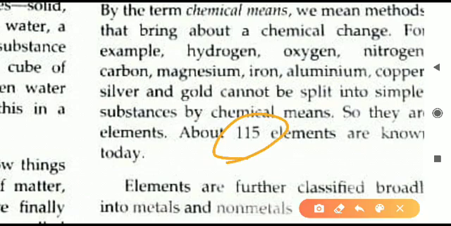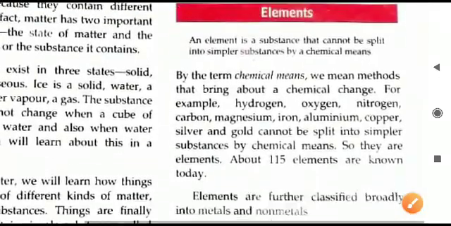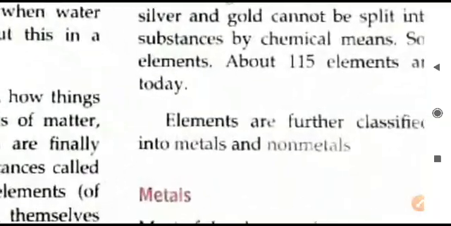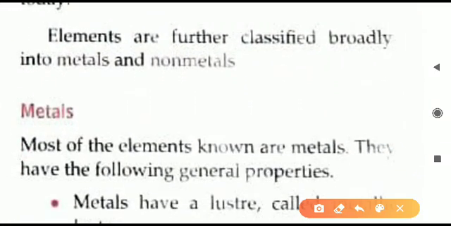These are only a few examples. Exactly how many are there? More than 115 are there. You need not learn or know all, only a few are given in the book. That much is enough for you. So some examples you should be knowing. Examples we have seen of elements, definition we have seen of elements, number of elements also we have seen. Now we will classify these elements. How we can categorize them into different categories.